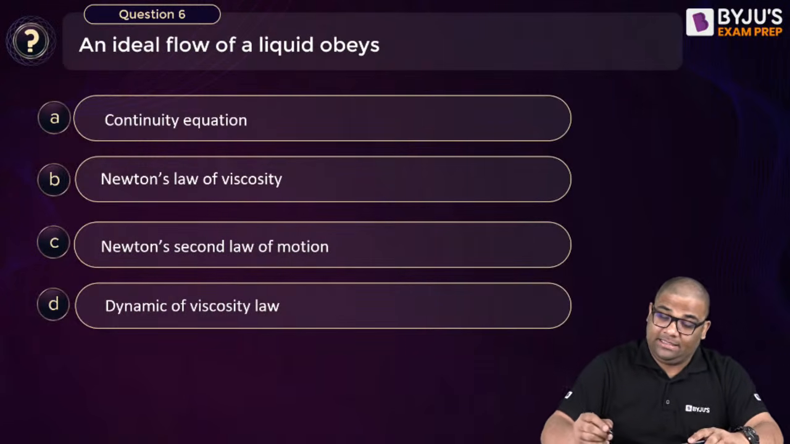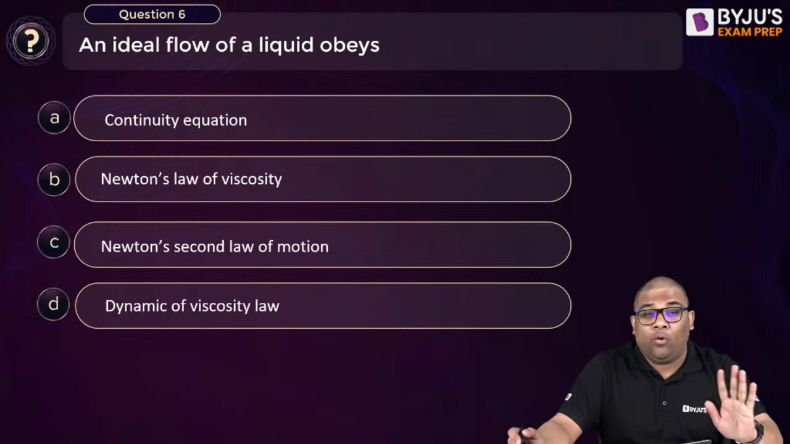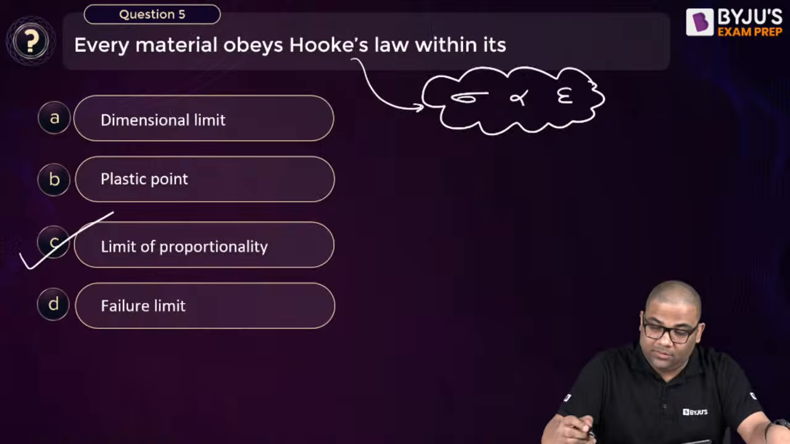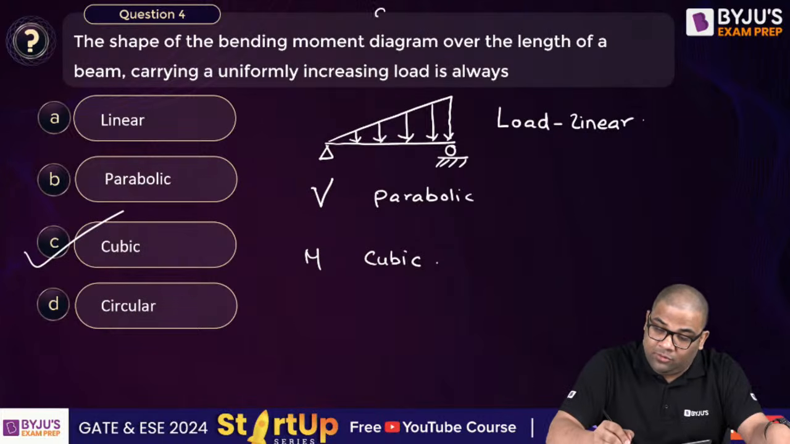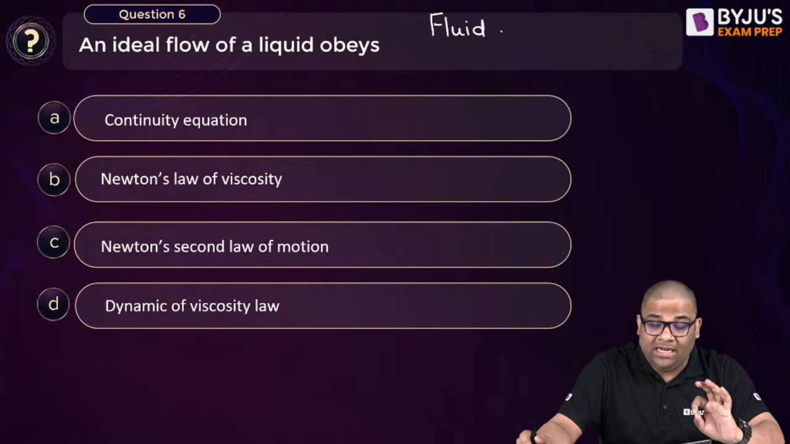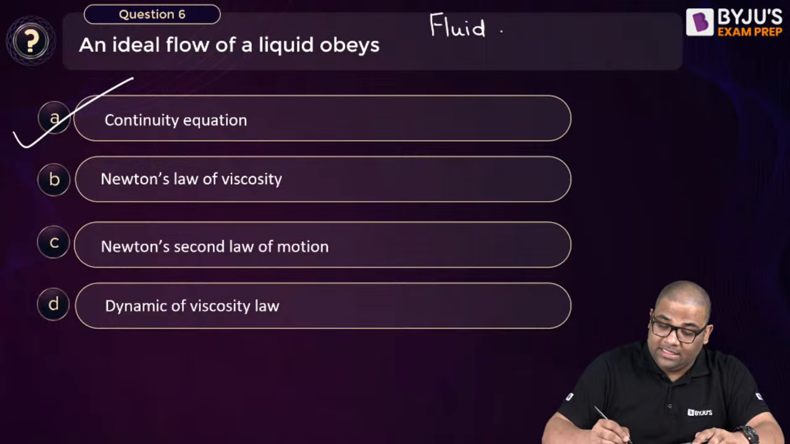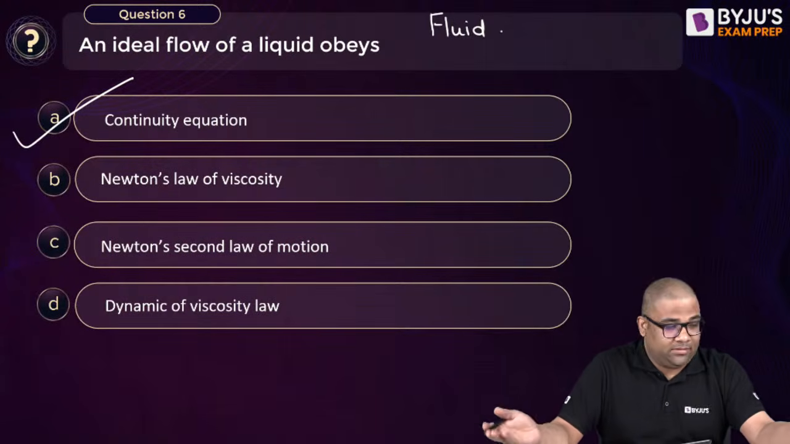Question number 6. The ideal flow of a liquid obeys what? This is from fluid mechanics. Earlier questions were from strength of materials. Now tell me, the ideal flow of liquid obeys which law? It obeys the continuity equation. If viscosity is there, it's not an ideal fluid.